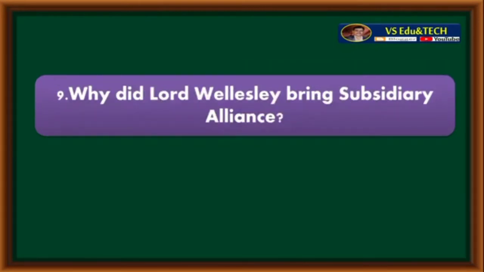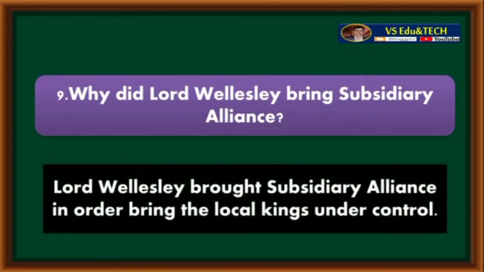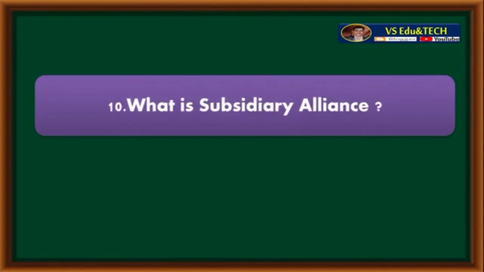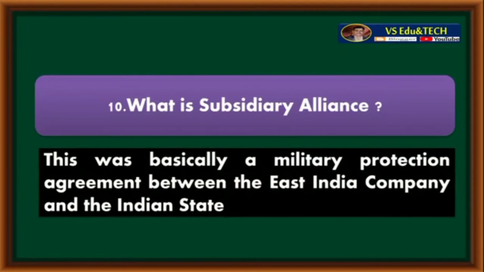Why did Lord Wellesley bring subsidiary alliance? Lord Wellesley brought subsidiary alliance in order to bring the local kings under control. What is subsidiary alliance? This was basically a military protection agreement between the East India Company and the Indian states.